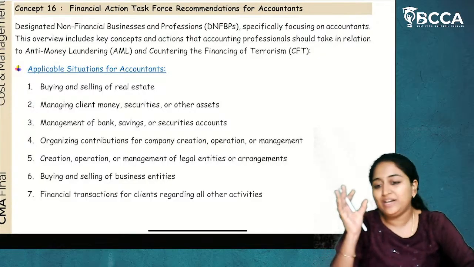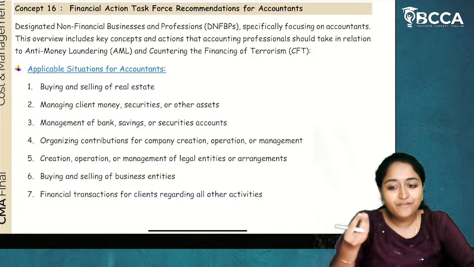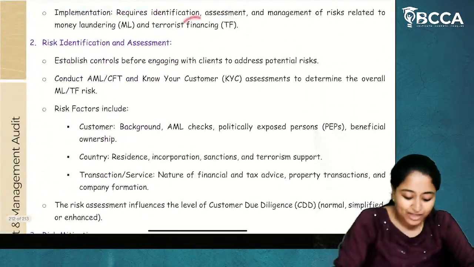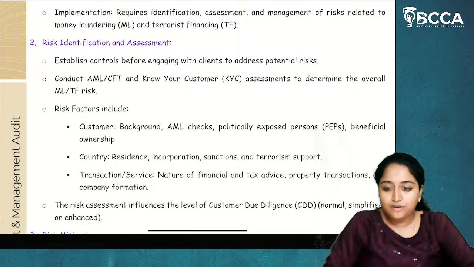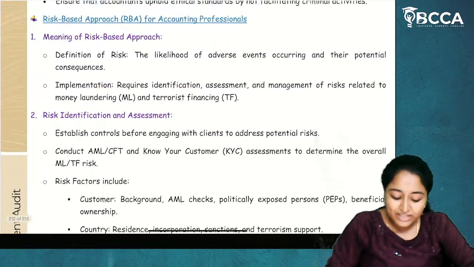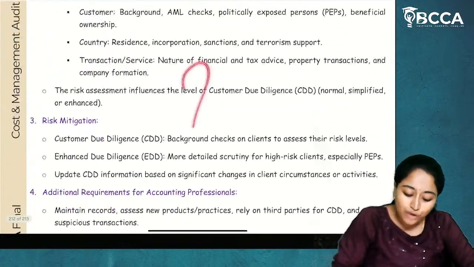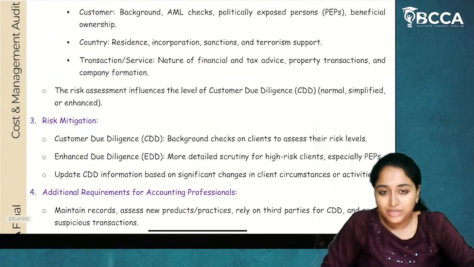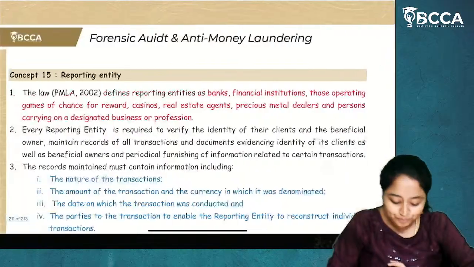So, be careful when doing it. For being careful, recommendations have been given: when you are entering into a transaction, you have to have these professional duties and responsibilities within you.